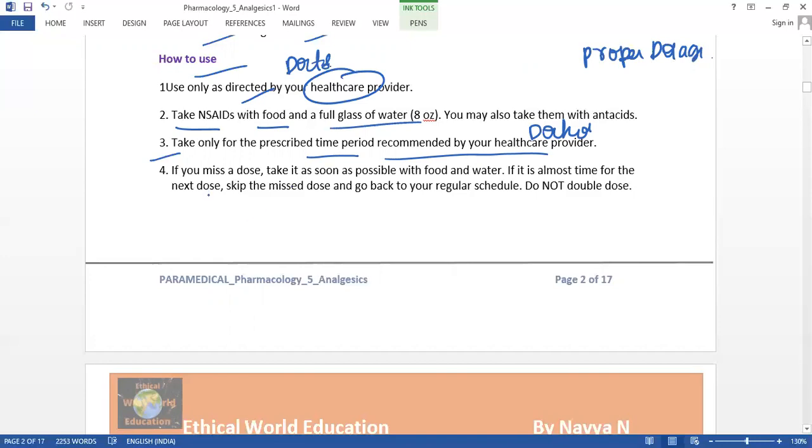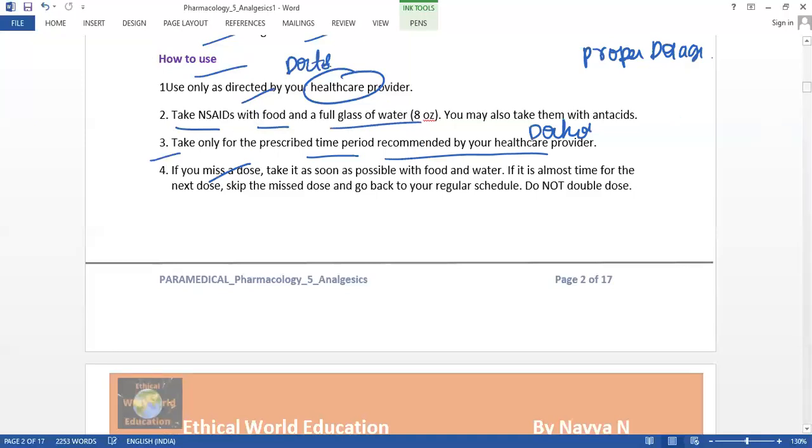And there is a chance of missing the dose. If we miss or skip the dose, just take it at the same time, or just give a gap of one day, otherwise it may lead to a problem.